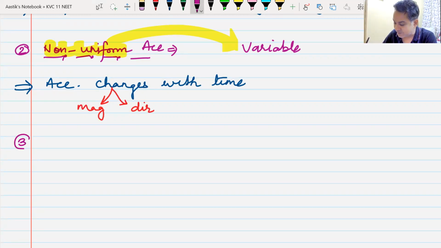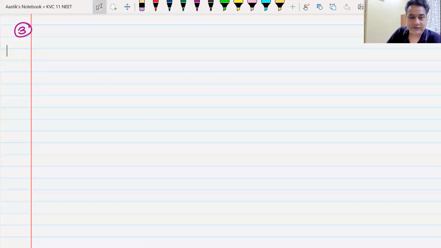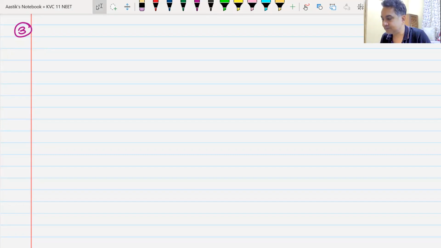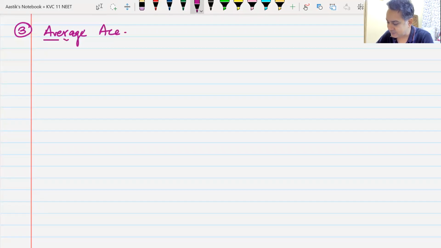What is the third type of acceleration that we will encounter? Yes, what is the third type of acceleration? Average acceleration. Well done. Average acceleration, and we denote this by A average.